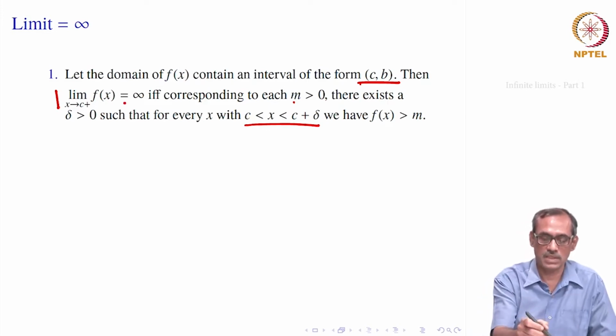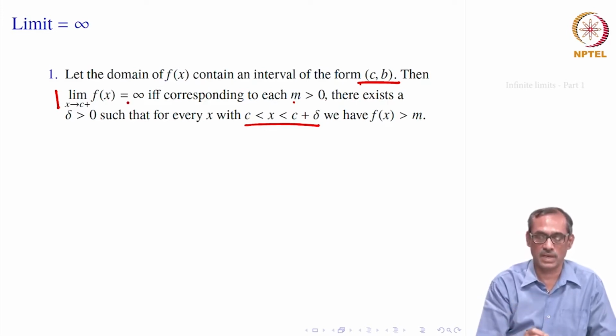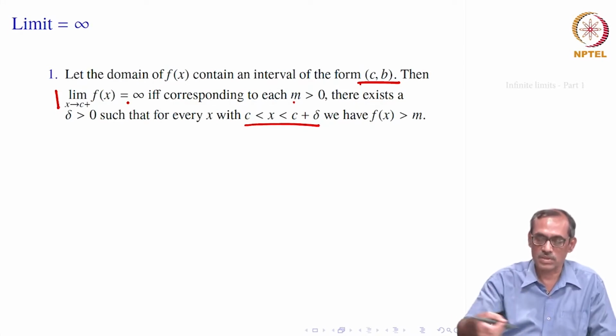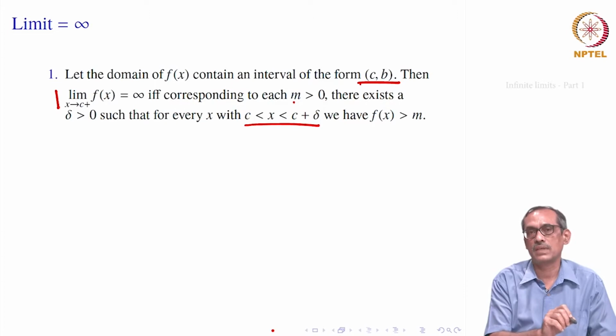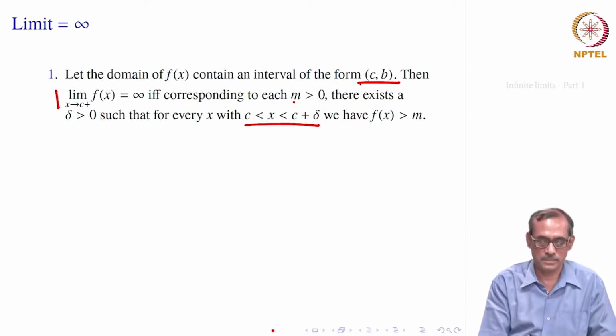In that case we would say limit of f of x, x goes to c plus, is equal to infinity. Again, it is just a symbol, infinity is not a number. This limit equal to infinity is only a symbol which gives the idea that the function becomes increasing and surpasses almost all real numbers. That is very informal. Actually, what the definition tells is that for any m bigger than 0, you will find an x near c and to the right of c whose value will be bigger than m.